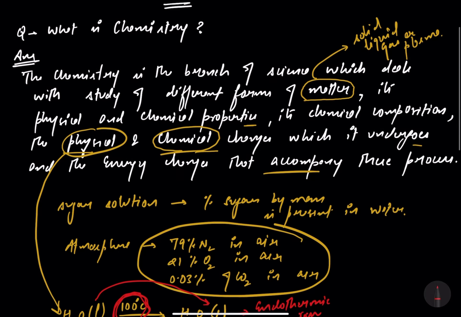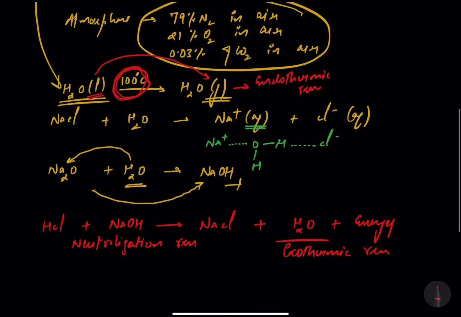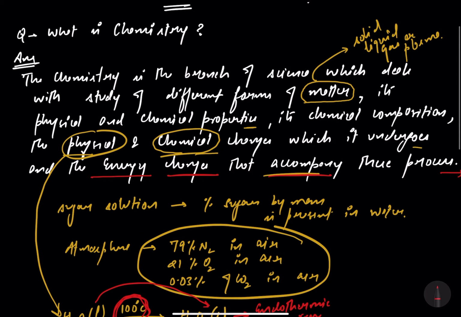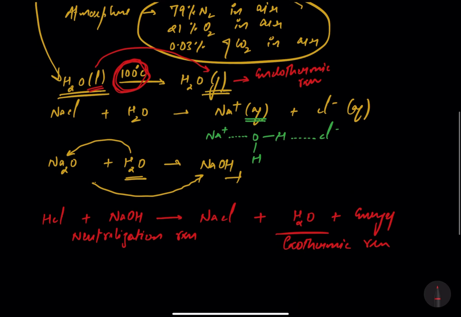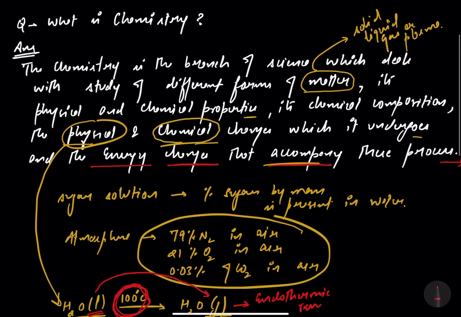So, and the energy changes that accompany the process. All these things, what I have written, I have explained the definition of chemistry. All these things are included in chemistry, and the combination of all the changes that I have mentioned, these changes combinedly is called chemistry.